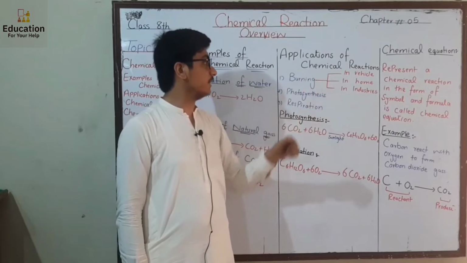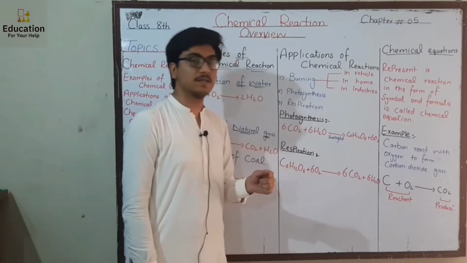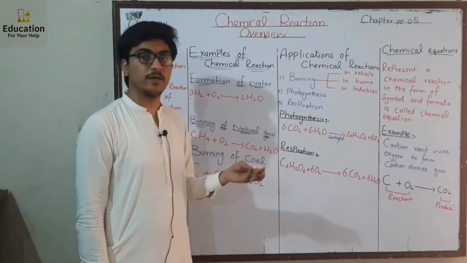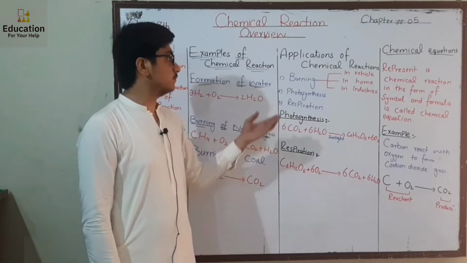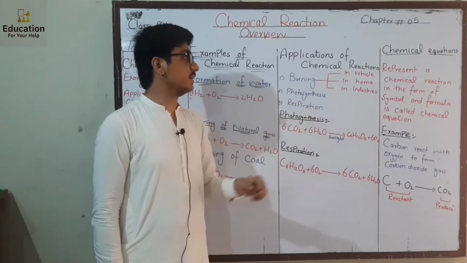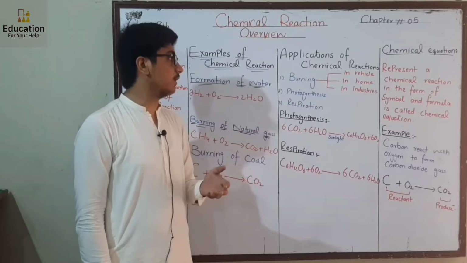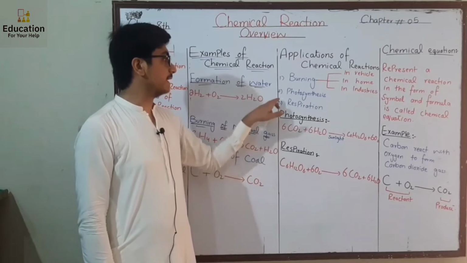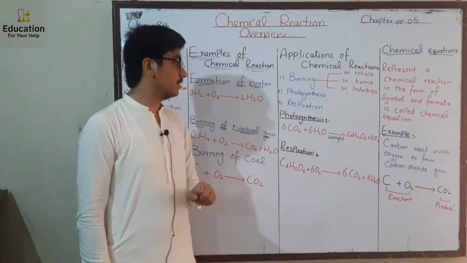The next one is in home. How does burning help us in our home? In home we cook our food with the help of burning, and we can take advantage of burning for other different purposes. In industry different materials are formed from the process of burning. The next application is photosynthesis.